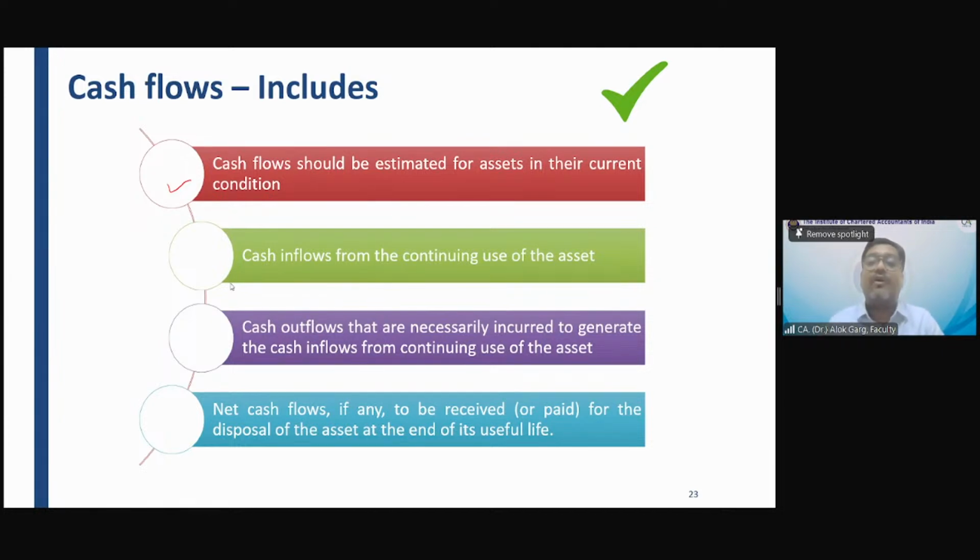Cash inflow from the continuing use of the asset. Okay. When you are using the asset, you are getting cash inflow. So cash inflow has to be estimated, and cash outflow. For using the asset, you will have some cash outflow also. That also needs to be considered. And net cash flow, if any, to be received or paid for the disposal of the asset at the end of the useful life. Okay.